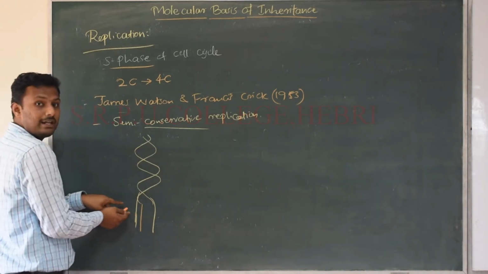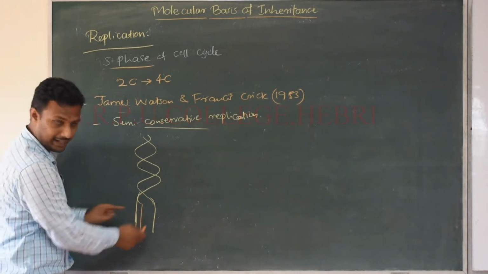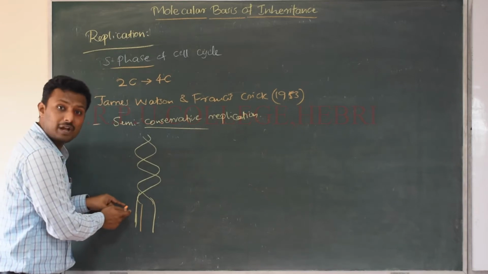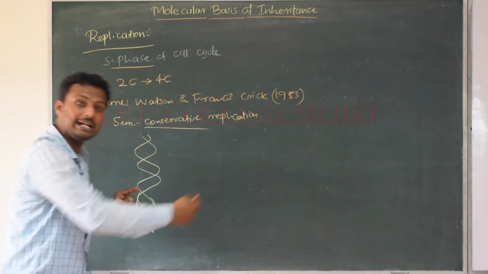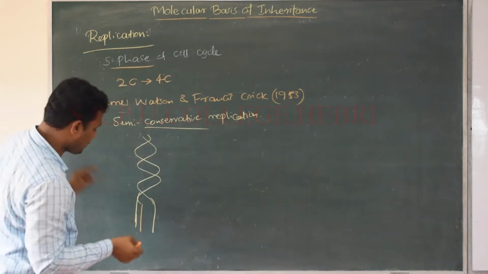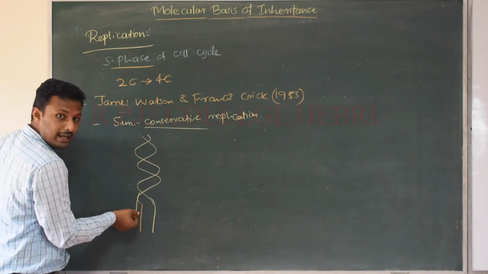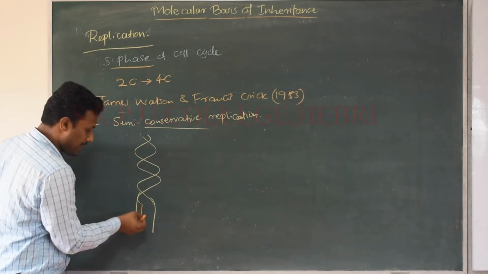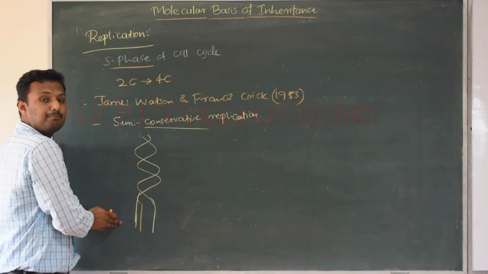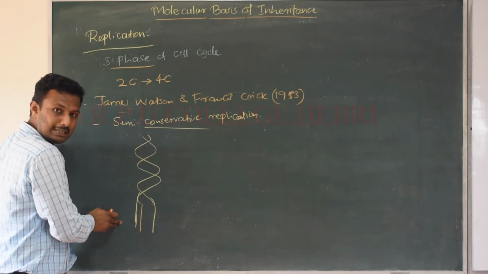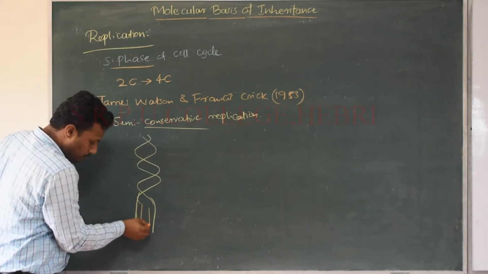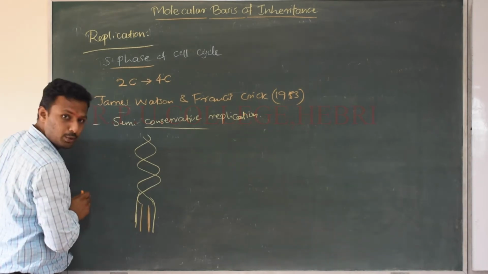Okay, the older DNA will be having two strands, right? So both the strands will act to guide the synthesis of the new DNA strand here. So the new DNA strand or the nascent DNA strand is being produced completely and purely based on the complementary base pairs, right? So two new DNA strands are being produced, right?